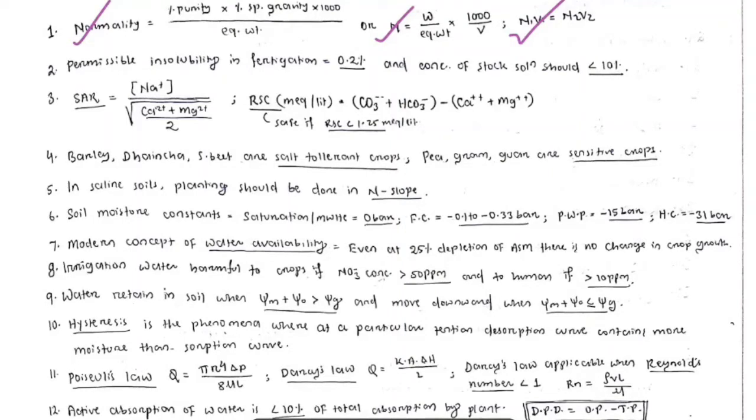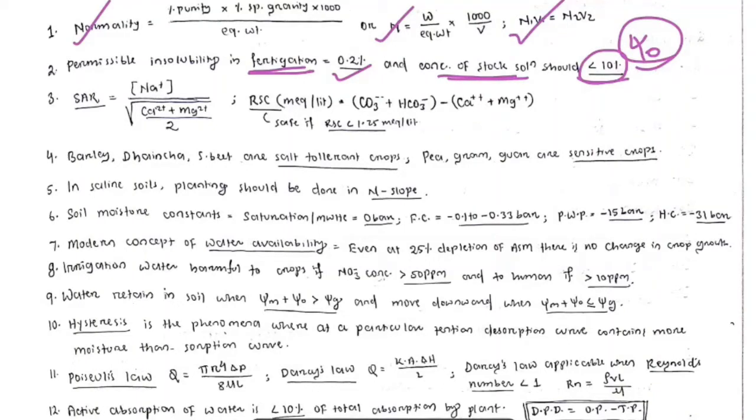Okay, so next question: what is the permissible insolubility in fertigation? Fertigation, you know the term, is application of fertilizer with irrigation water. So what should be the permissible limit in fertigation? That is 0.2%. And what should be the maximum concentration of stock solution? As you know, if we raise the stock solution concentration, the osmotic potential will be higher, so it will be difficult for the plant to take up any nutrient or soil water. So the maximum concentration should be 10%, or the stock solution of fertigation should be less than 10%.